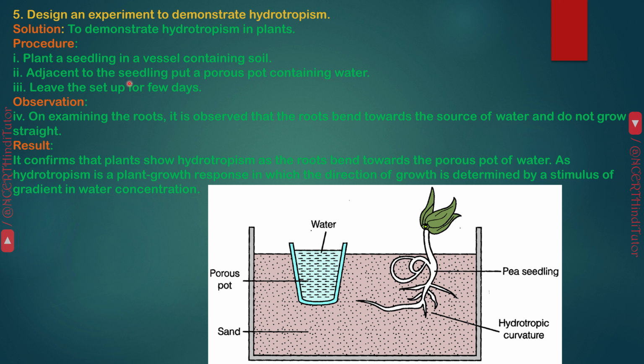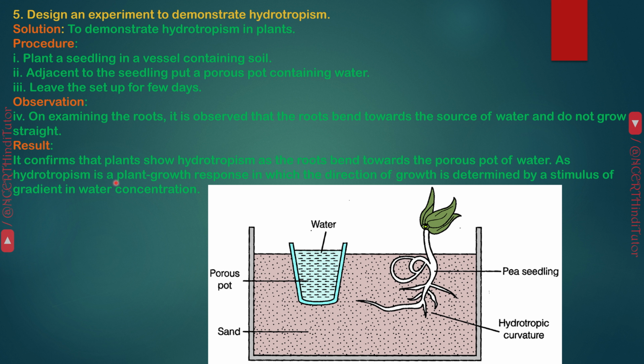Second, adjacent to the seedling, put a porous pot containing water. Third, leave the setup for a few days. Observation: on examining the roots, it is observed that the roots bend towards the source of water and do not grow straight. Result: it confirms that plants show hydrotropism as the roots bend towards the porous pot of water.